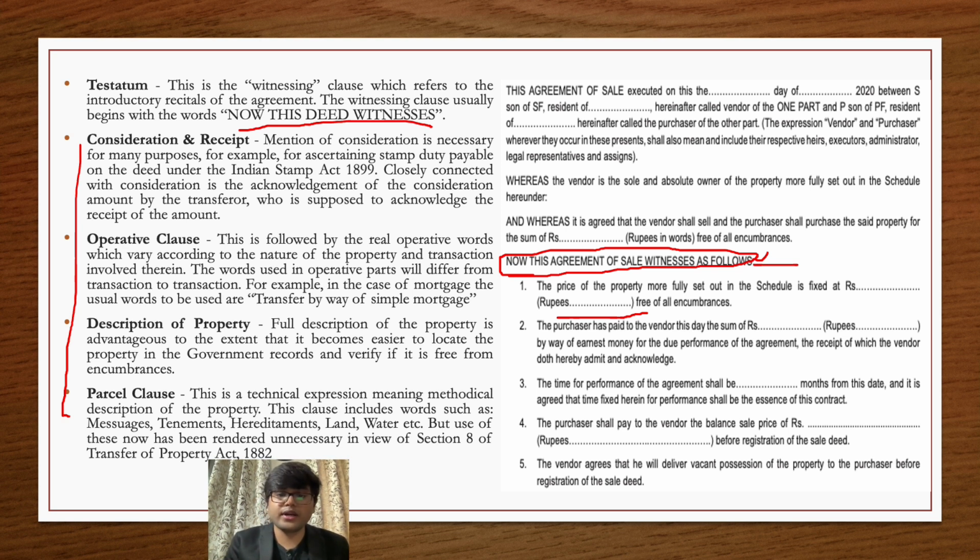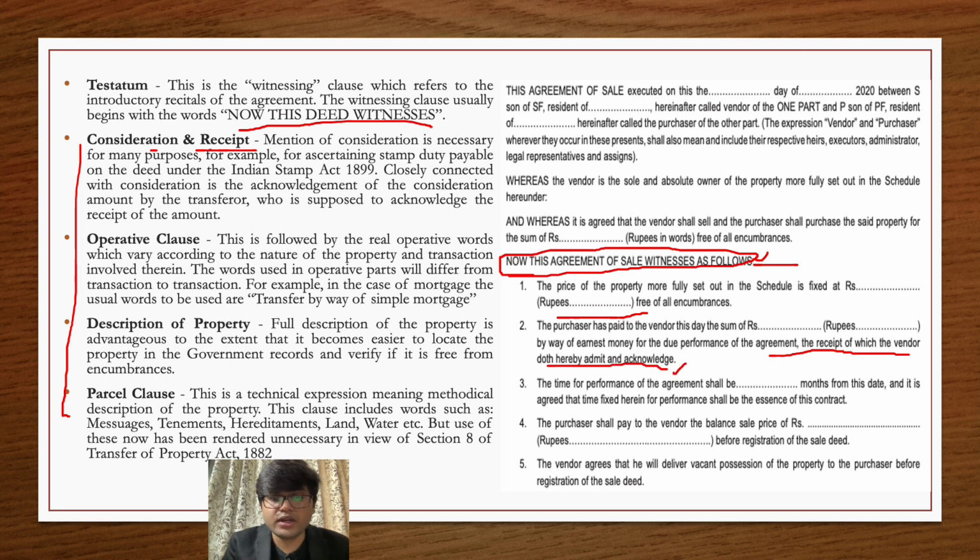And if you have already paid that consideration to the other party, then it should be clearly mentioned that the other party acknowledges the receipt of that particular consideration. This is receipt: consideration and receipt. You paid the amount, so it should be clearly mentioned somewhere that the other party has received it as well. So this is how you see it: the receipt of which the vendor does hereby admit and acknowledge.